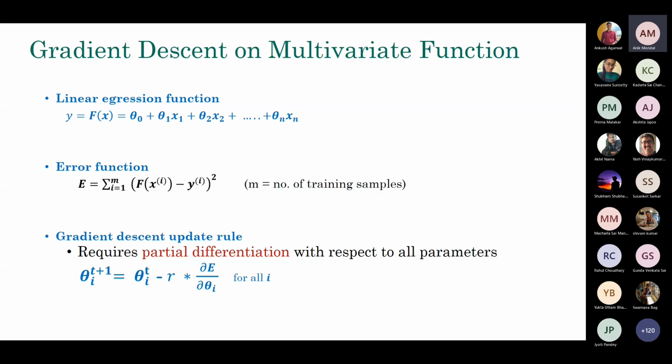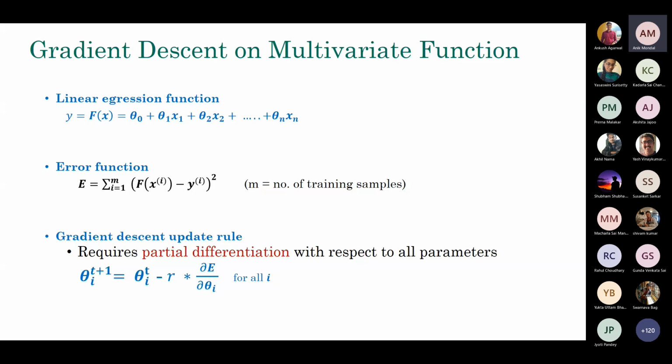Again, for this I am defining the error function. It's a squared error, the difference between the predicted values and the gold standard values, and I want to minimize that. Because there are n+1 parameters, my error function will have n+1 variables which I need to optimize.